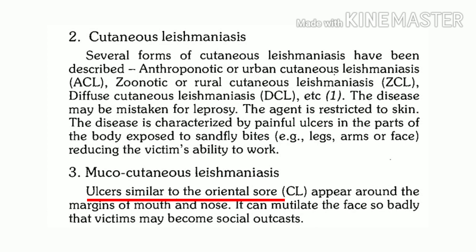Can you guess the disease? It's leprosy. So when you are dealing with cases of cutaneous or mucocutaneous leishmaniasis, another important skin disease you should keep in your mind is leprosy. So this is about the clinical features of leishmaniasis.